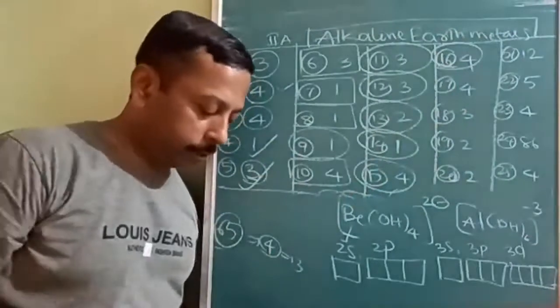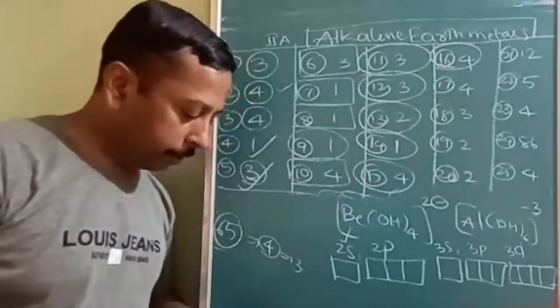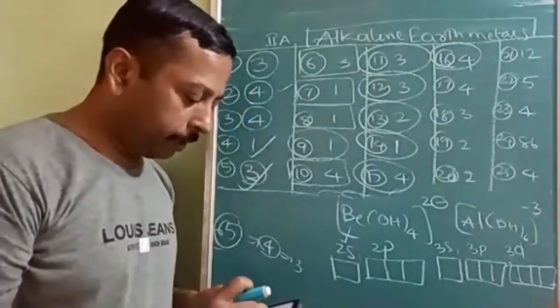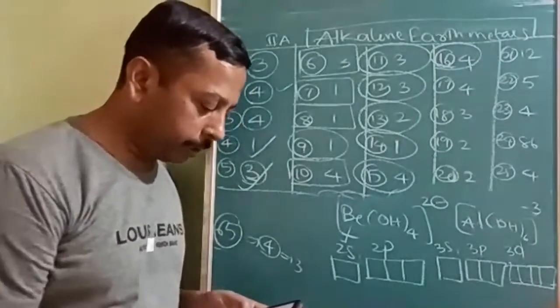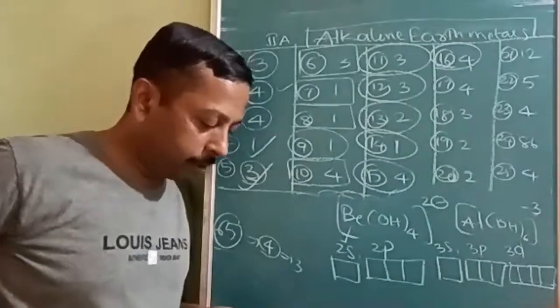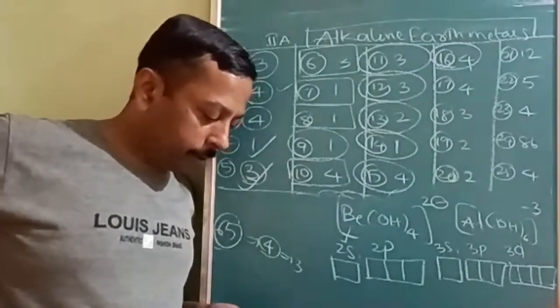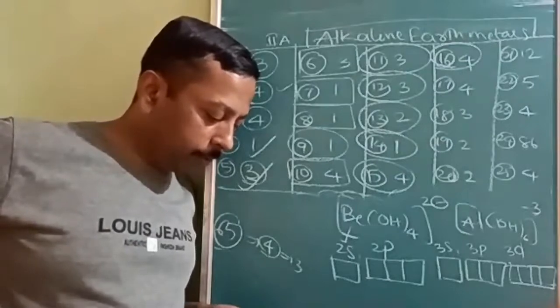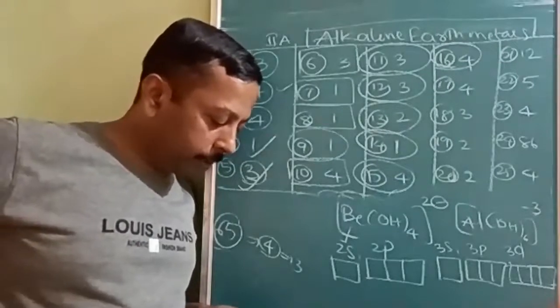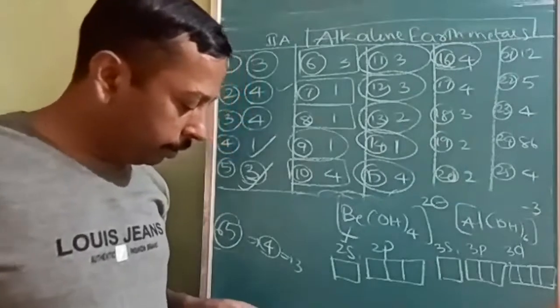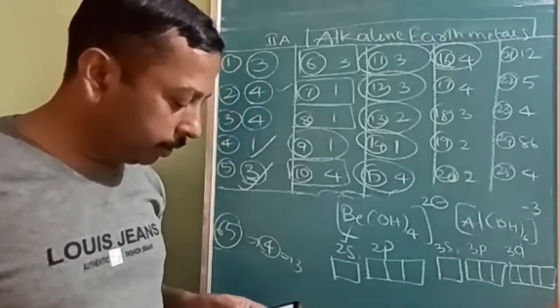67th question. The incorrect option among the given. You have to give the incorrect statement. Option 1, the order of covalent nature is beryllium, magnesium, decreasing down the group. Option 2, CaH2 is used for dehydration. Option 3, Be2C is methanide.